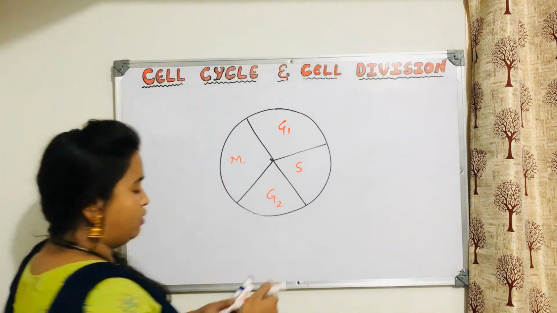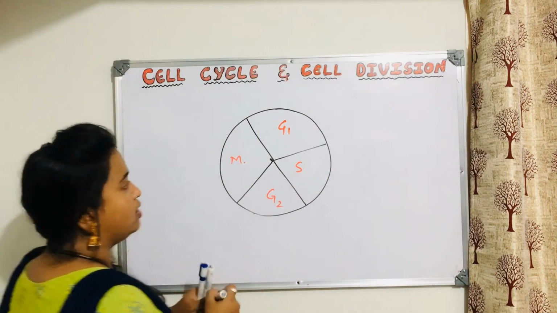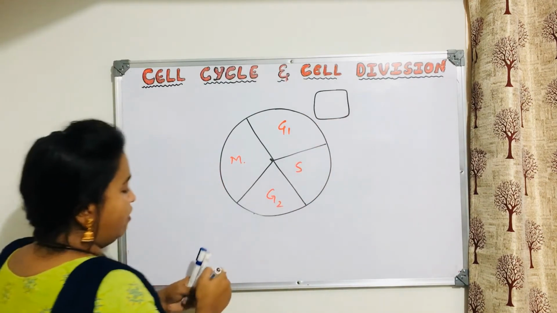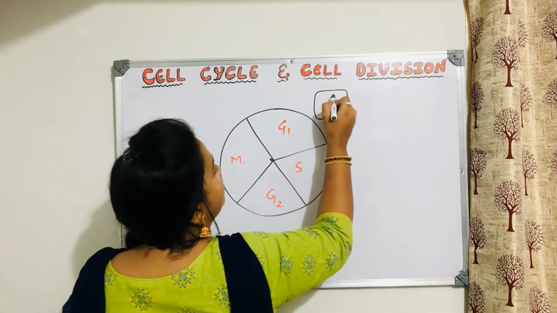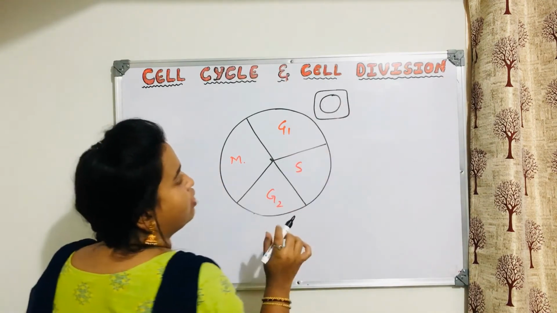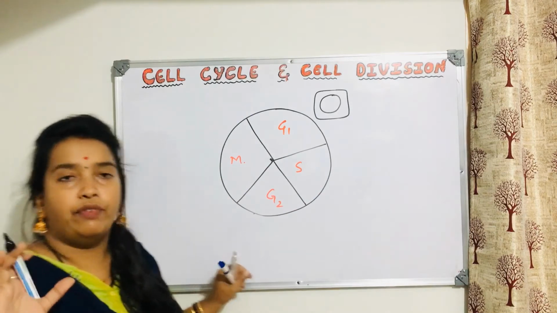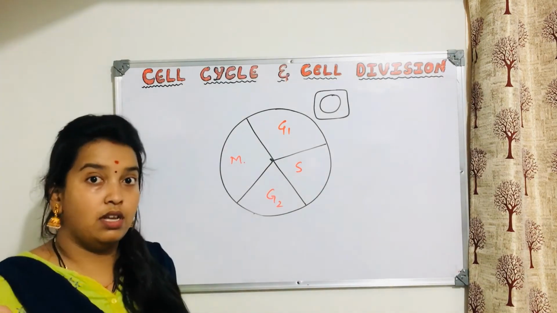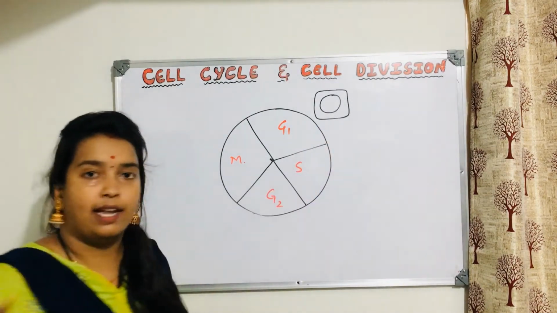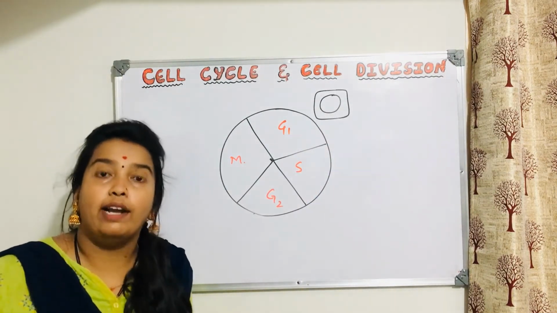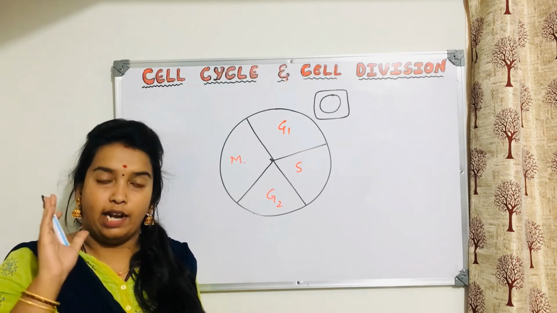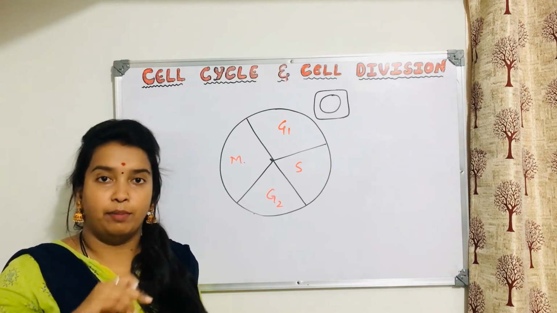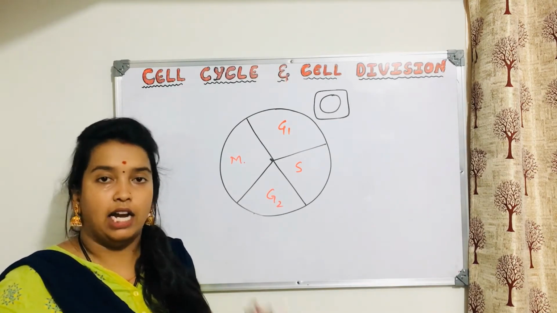Now let us consider this is one cell over here. Within the nucleus of this cell, if we consider it a human cell undergoing mitosis, this cell is a zygote, or any cell which has the diploid number of chromosomes. Already I have explained haploid and diploid, so if you are not understanding, please watch that and come back. But again and again I cannot explain here, it will take much time.